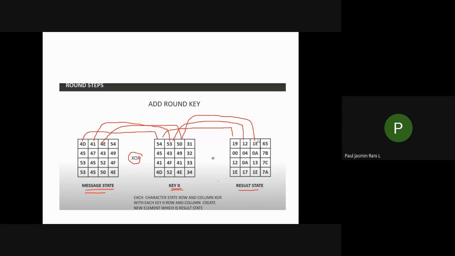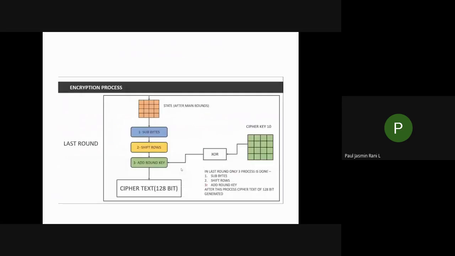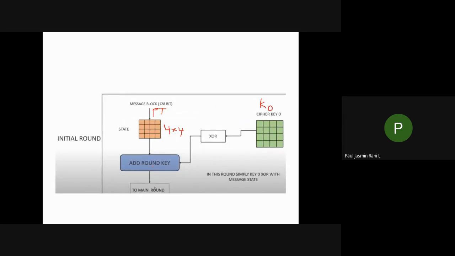So now we have completed only the initial state of your encryption. Only this part is completed. What you have done is taken a 4x4 matrix and done your XOR. Okay, you have completed this step.